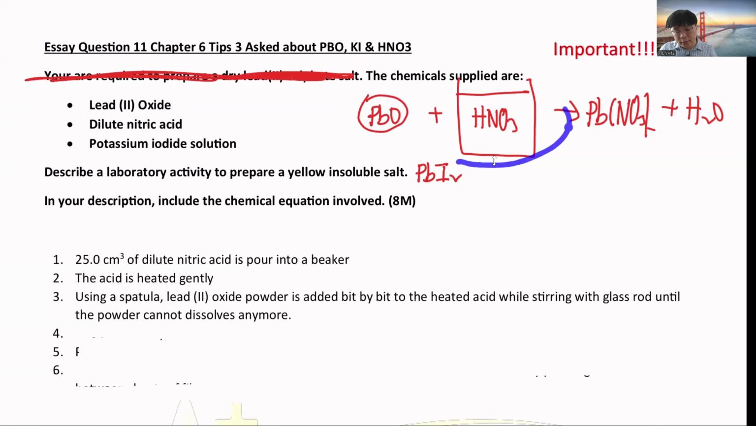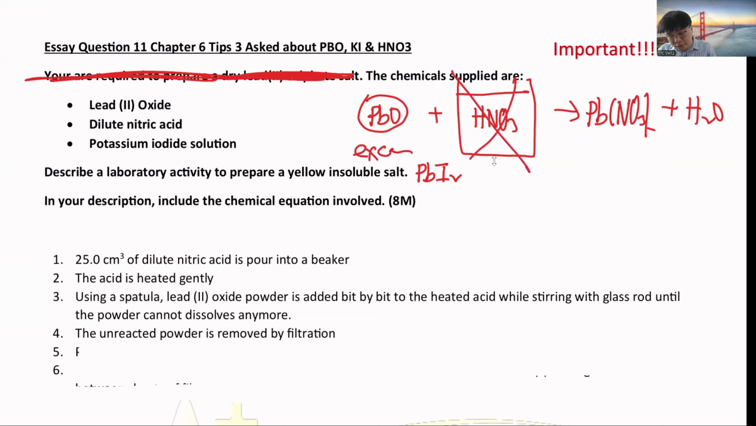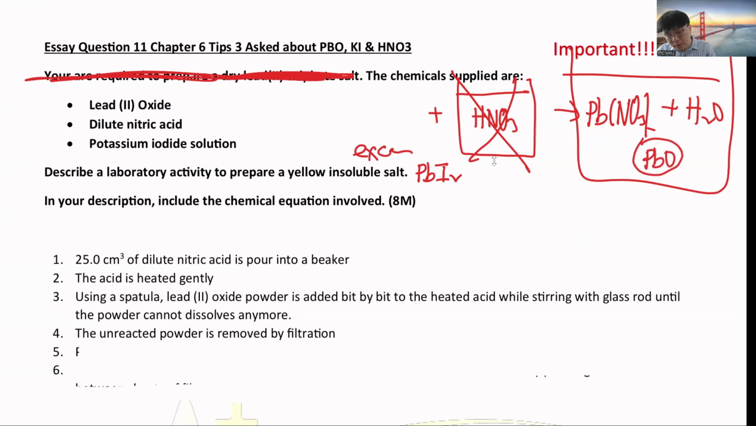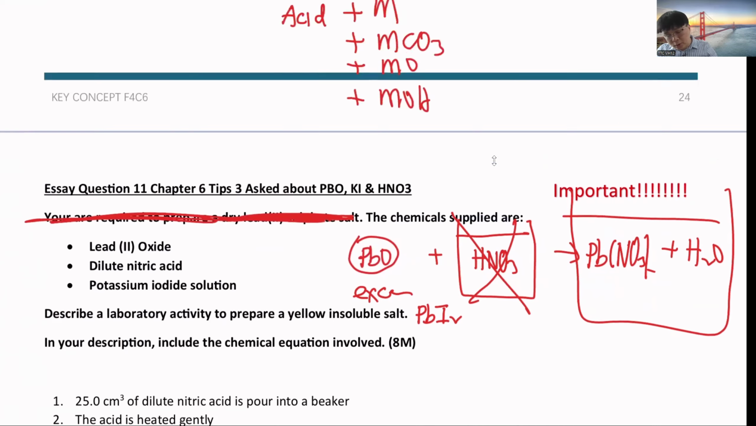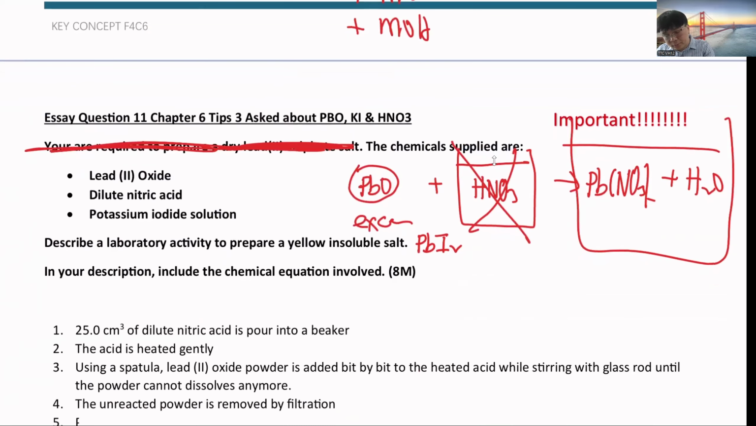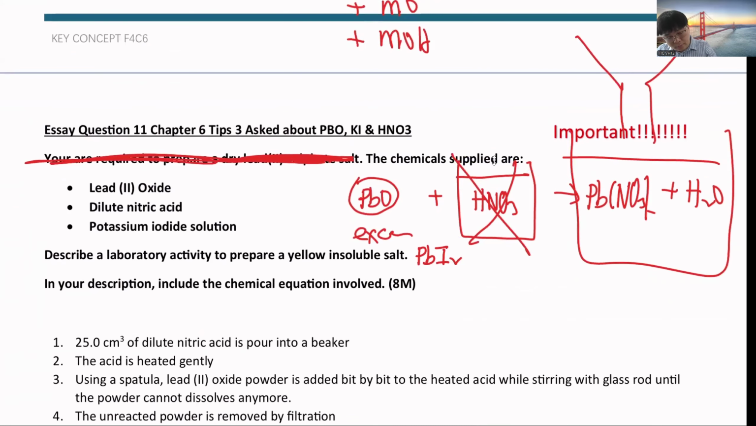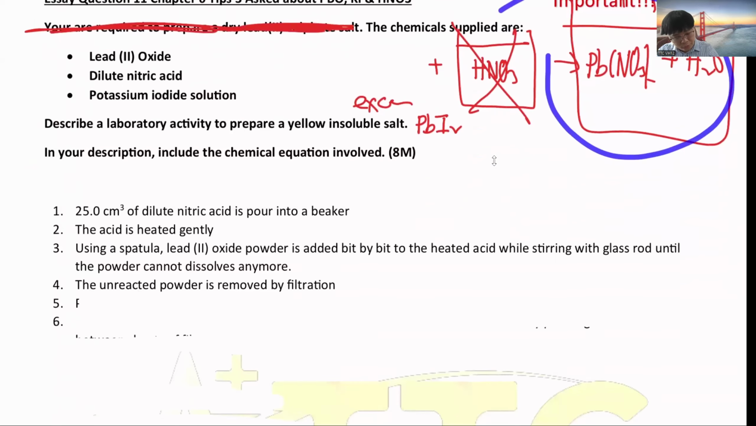Then you will get the lead(II) nitrate solution. Now you filter it first, because when you put in excess, the acid finishes. Then you get this, but you still have lead(II) oxide powder inside. So you have to filter it out. After filtering, the PbO will be on top. This is called the residue. This is called the filtrate. I want the filtrate.